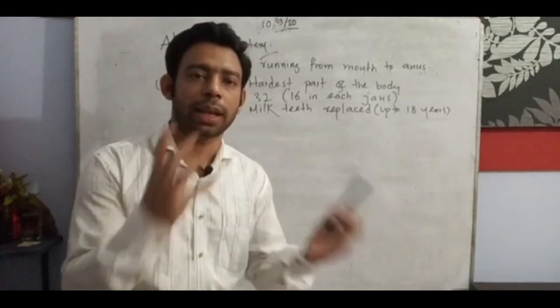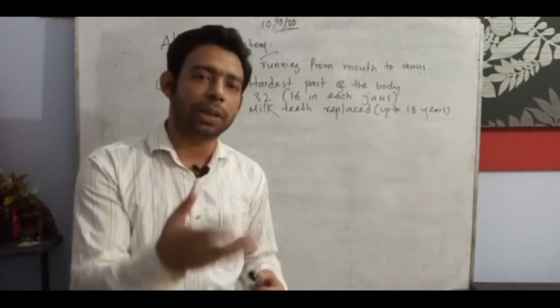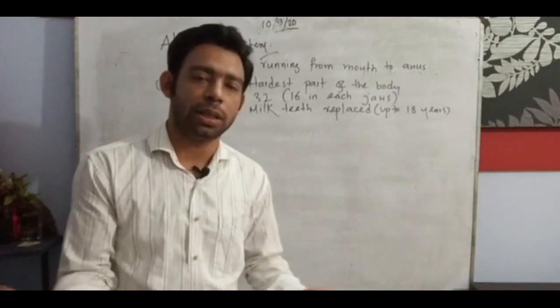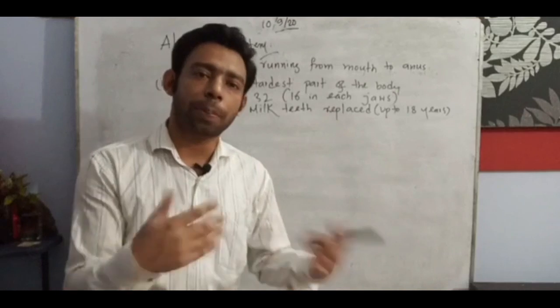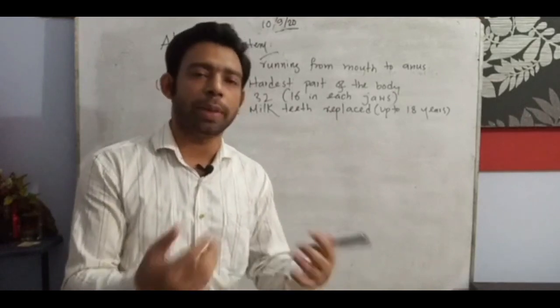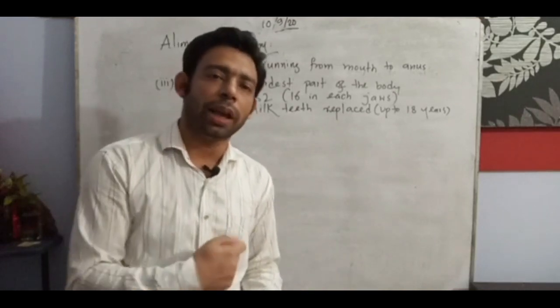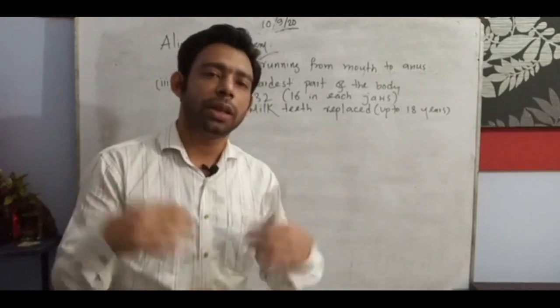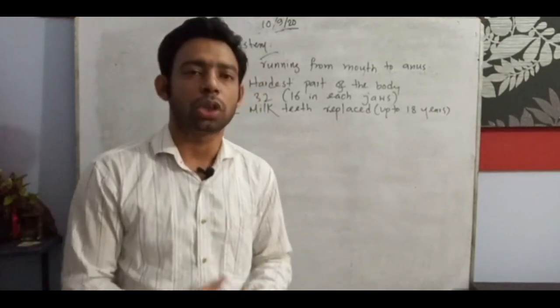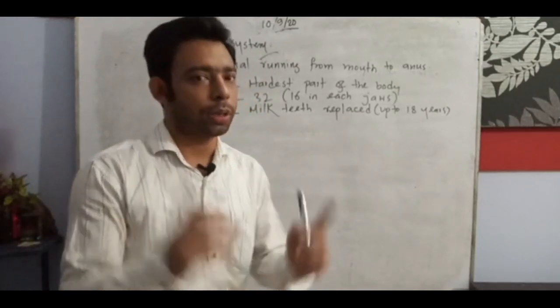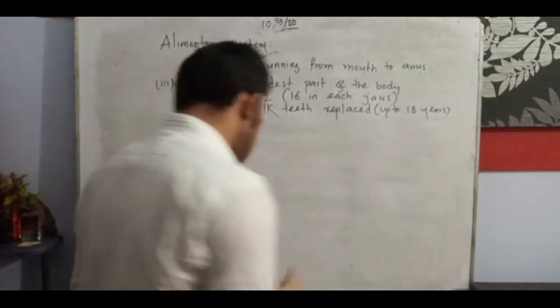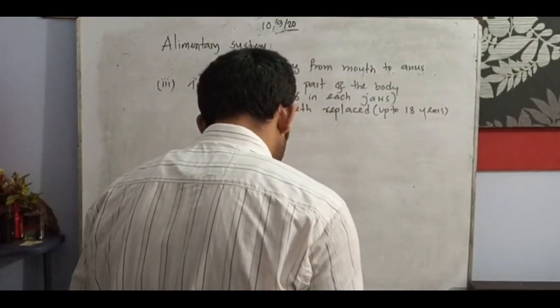The teeth cannot be replaced automatically after 18 years. There is no option. After 18 years, when you reach the mature stage, teeth fall, and if you want to get them changed, there is no chance. So very important.